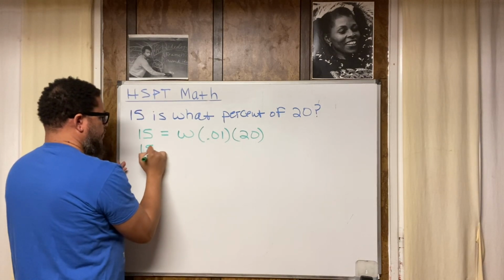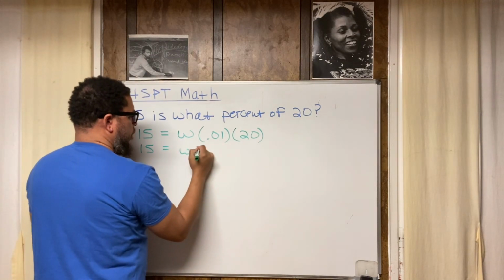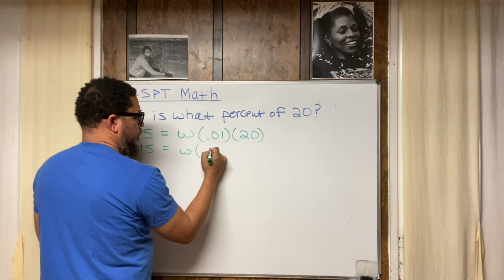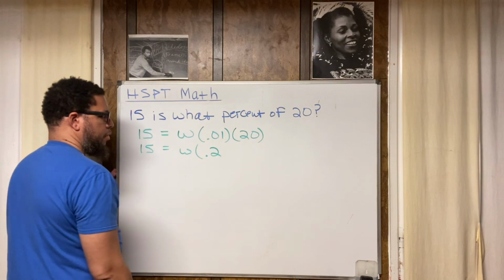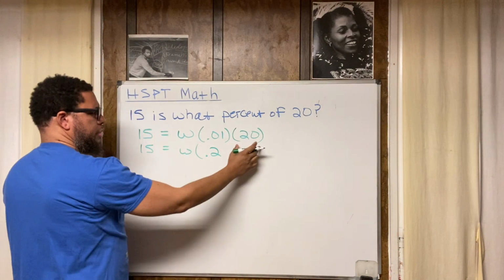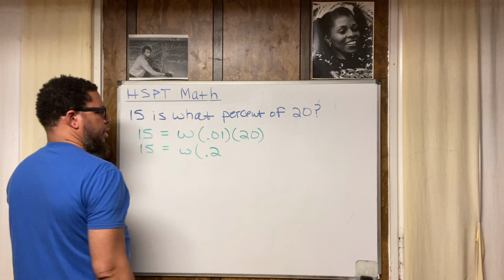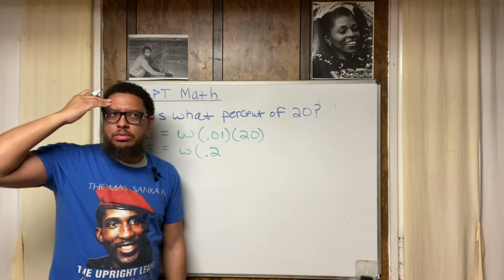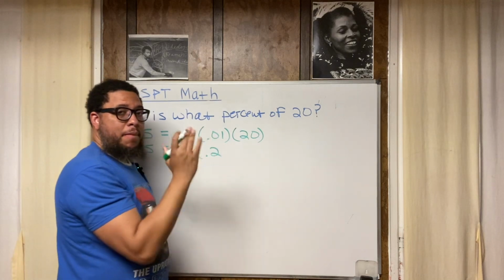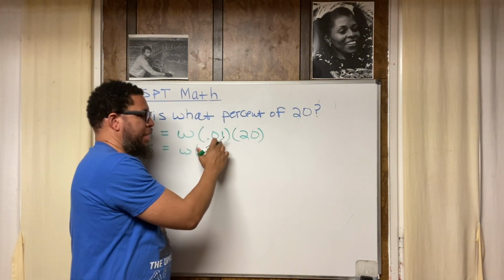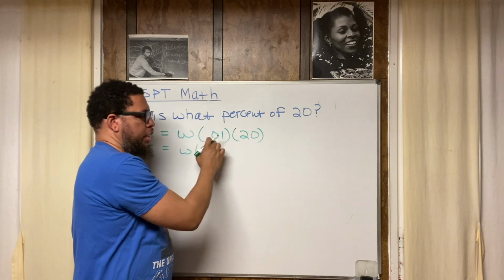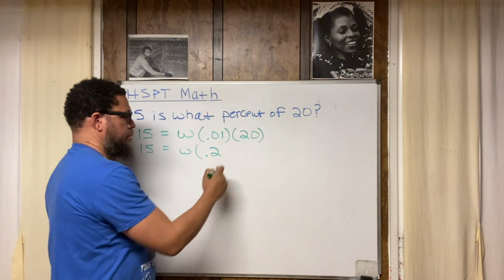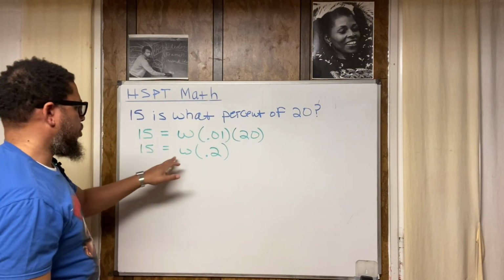So we got 15 is equal to W times 0.2, right? Is that right? Yeah, 20 times 0.01. Yeah, 20 pennies. Because 0.01, I'm thinking about this logically, right? Let's think about money. 0.01 is 1 penny, or 1 cent. 1 cent times 20 is 20 cent. And 0.2 is equivalent to 20 cent. All right. So 15 is equal to W times 0.2.